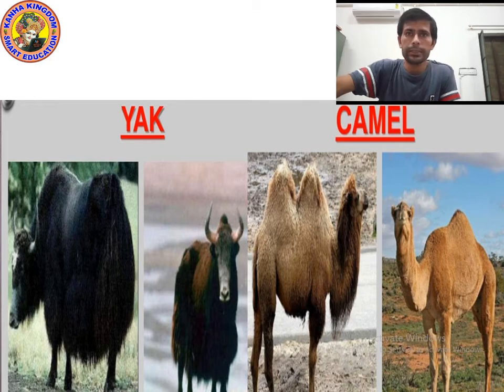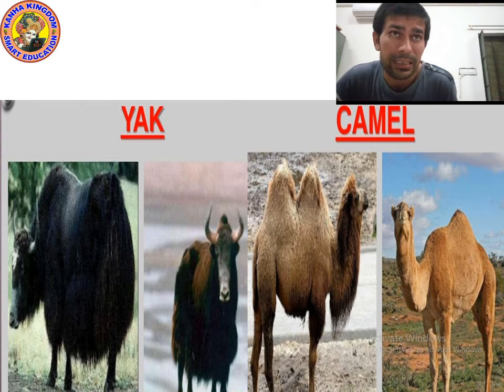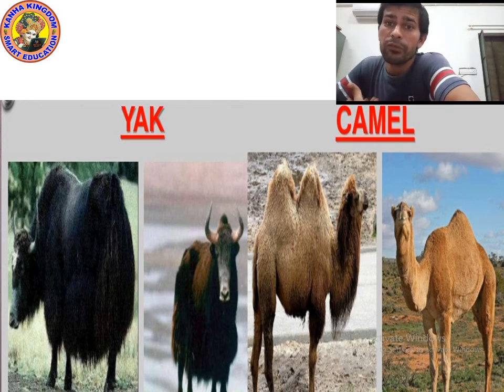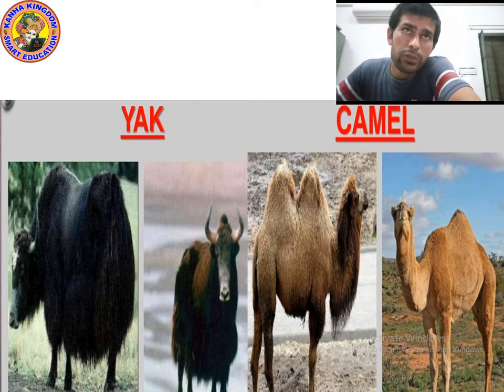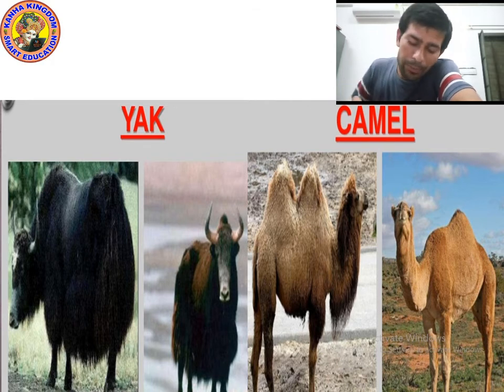But do you think it is easy to get wool, and is it easy to make fabric? No kids, it is very difficult to make woolen fabric. There is a long process. In the next class we will study the process in detail. So now you know the use of yak, camel, sheep and goat. We use their wool to make woolen fabrics, woolen clothes.